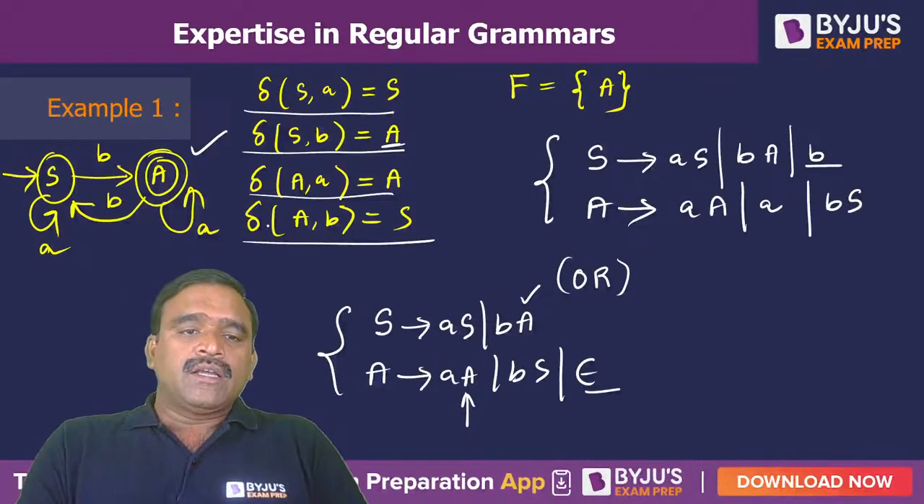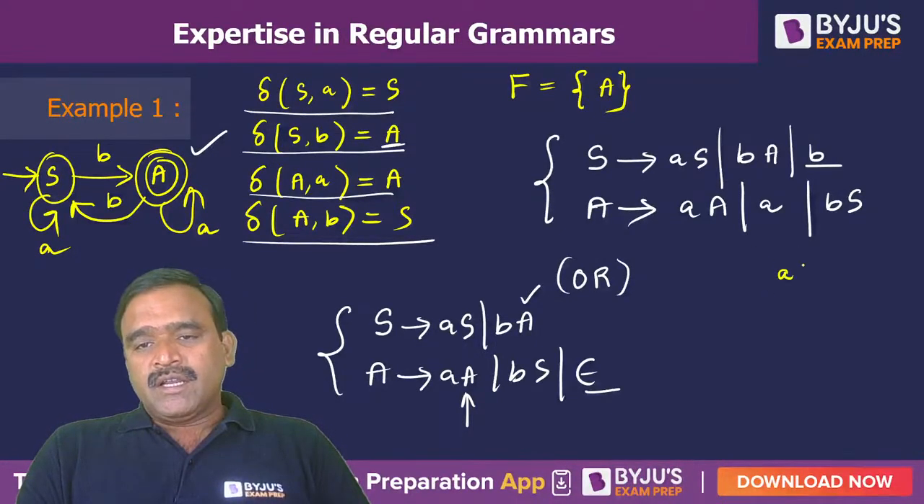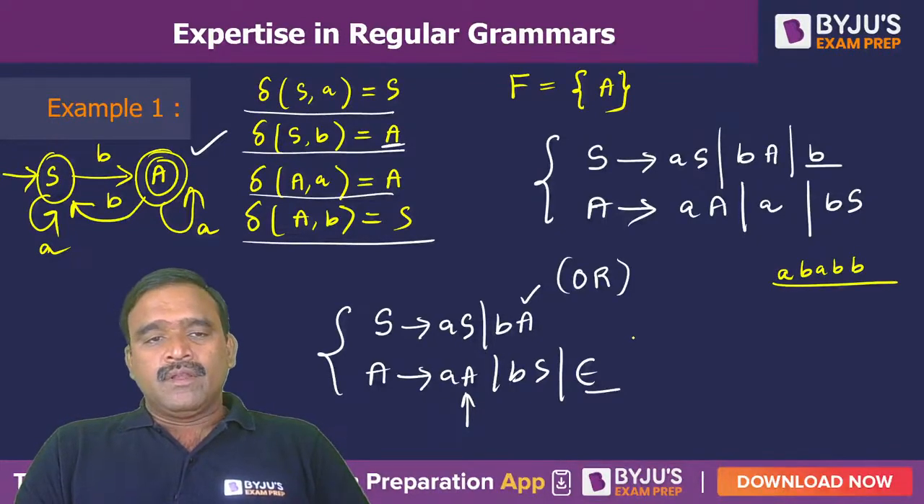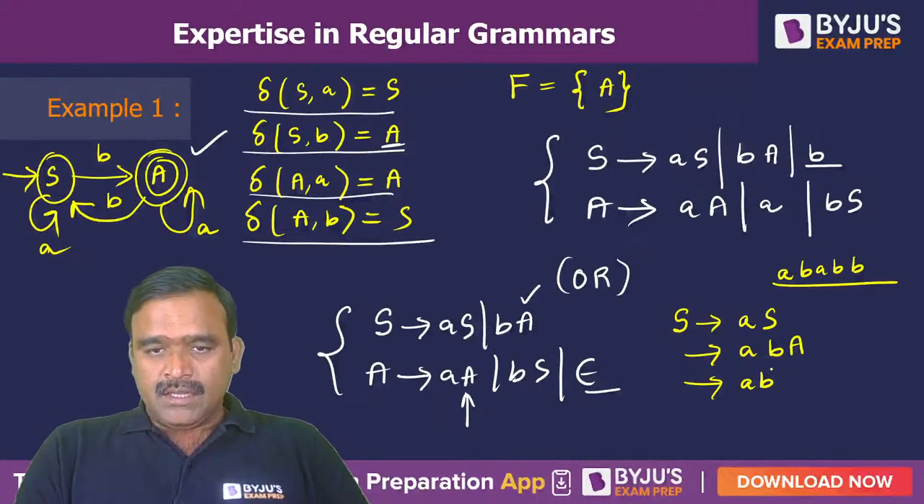So if you want an odd number of b's, I will show you generation of one string. For example, I wanted to generate abb. Total number of b's are odd, and a's can be any number. So we can take S to aS, either this or this we can take. Okay, and again next I want b. So S place bA I can take. Again A place small a you should get, and aA we can take.